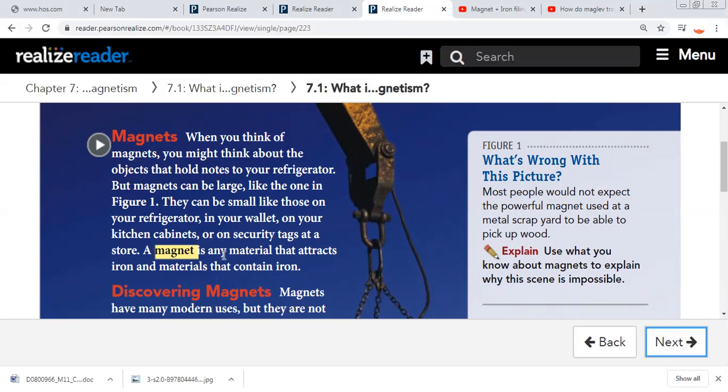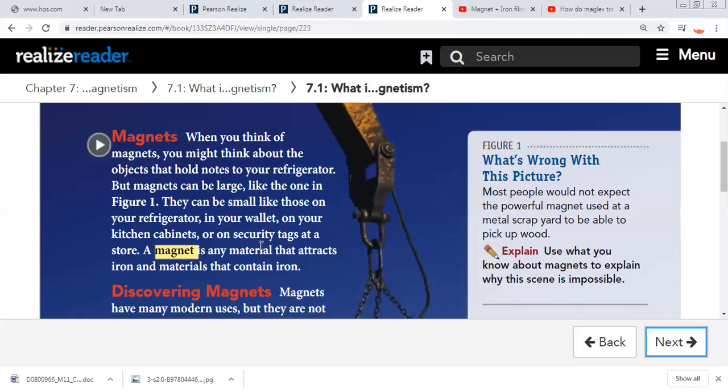A magnet is any material that attracts iron and materials that contain iron. So a magnet can attract any object that contains iron.